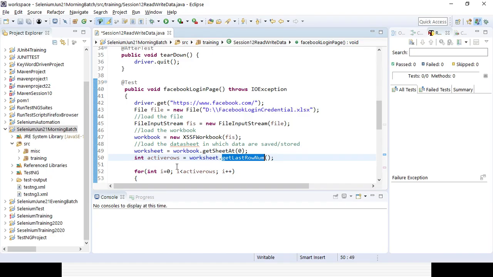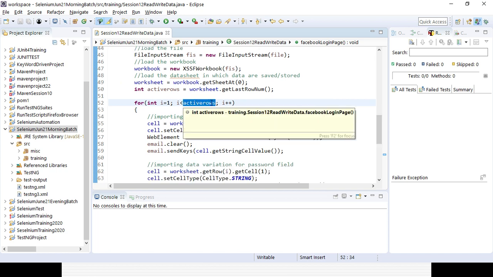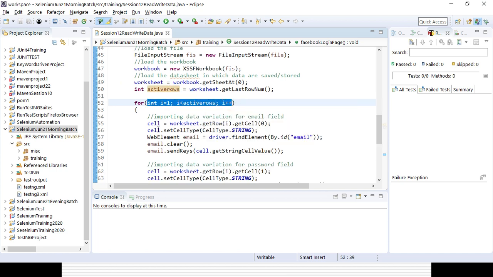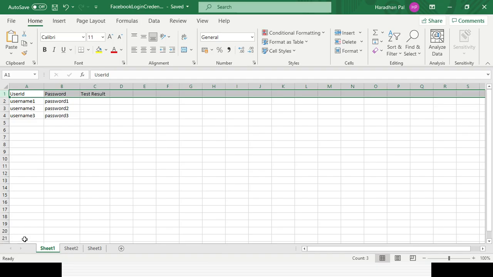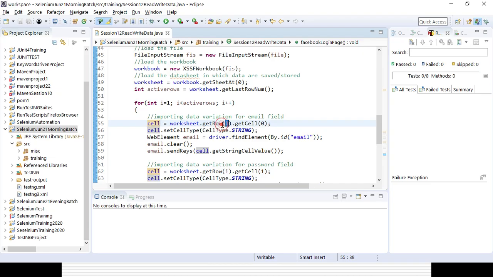So I will be using a for loop. It will be i equal to 1, not 0. Then I will be doing i plus plus. I will be creating a cell variable. How will it be reading the cell variable? I will be going to the worksheet and then the sheet, right? Get the worksheet. So what is the worksheet?